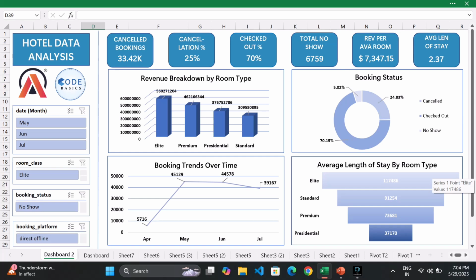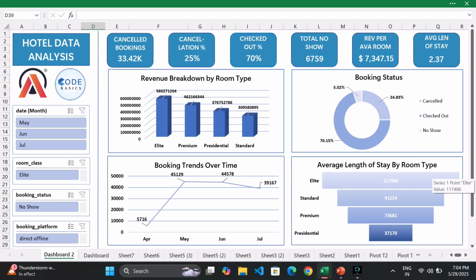Then booking trends over time. We can clearly see a huge jump in May, to 45,129, and then a dip, likely due to seasonality or lack of promotions in later months. Then average length of stay by room type.